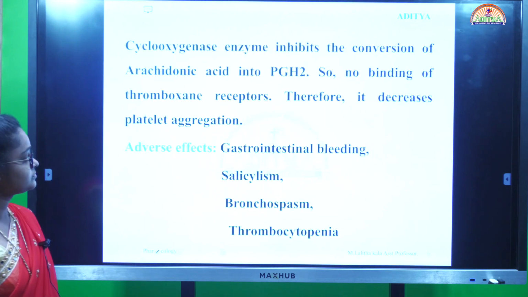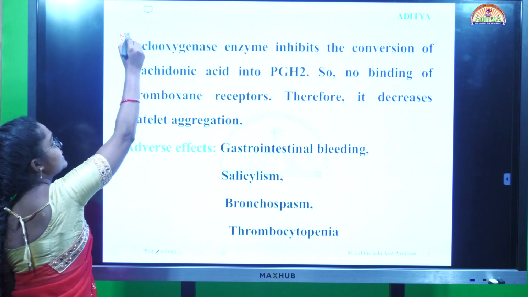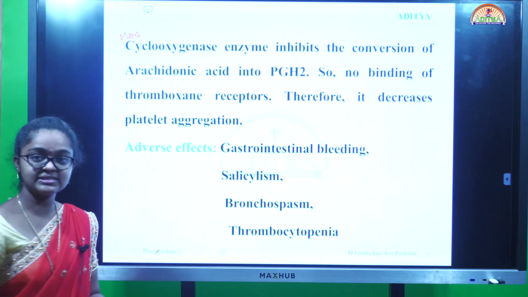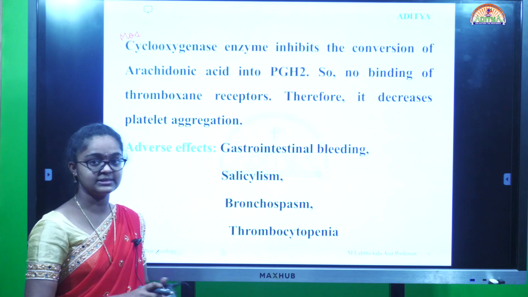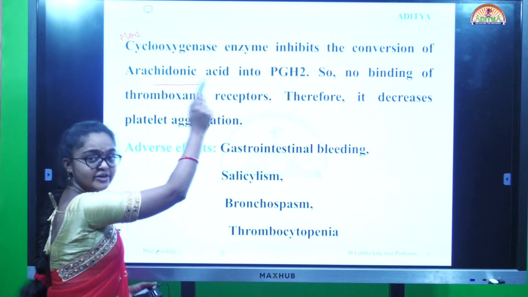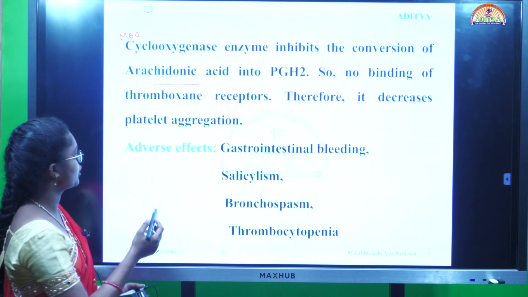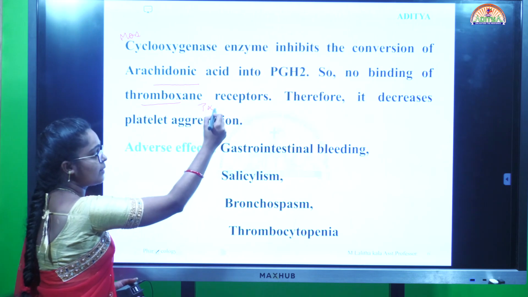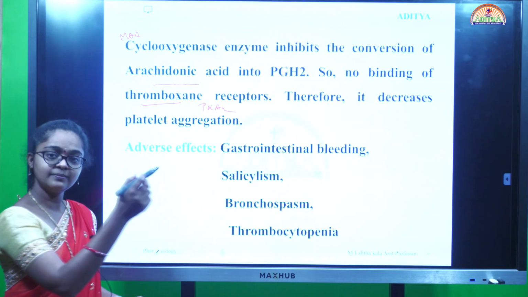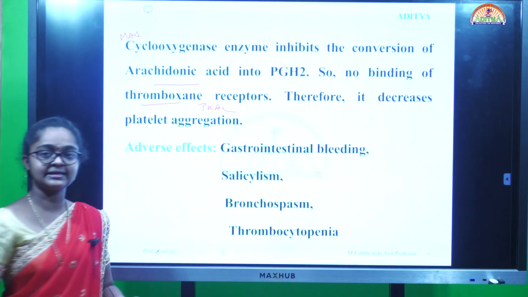Coming to the mechanism of action, as already discussed, the cyclooxygenase enzyme is inhibited. That means conversion of arachidonic acid into prostaglandin A2 is reduced, so there is a decrease in levels of thromboxane A2 and its receptor activation. Therefore it decreases platelet aggregation.